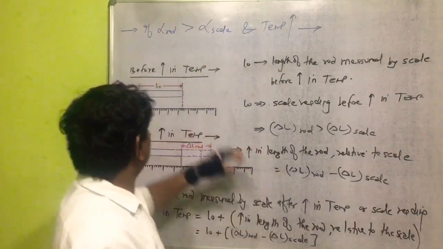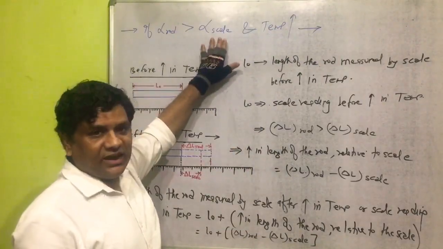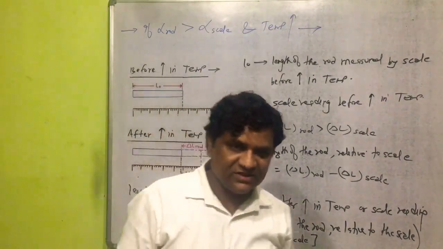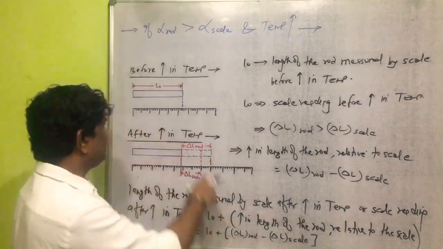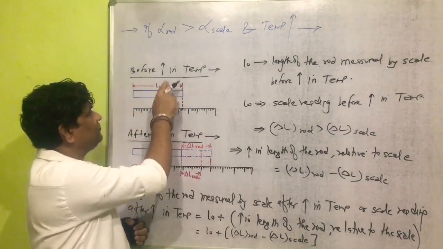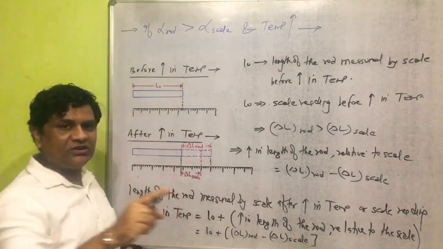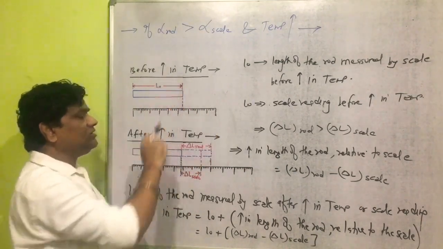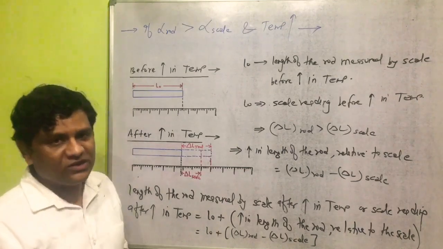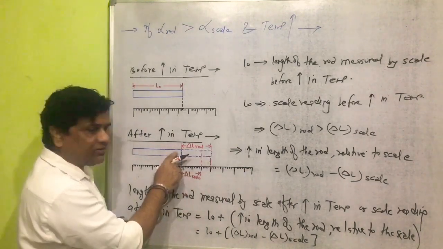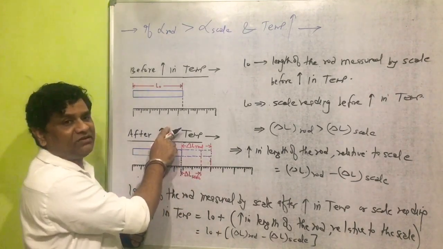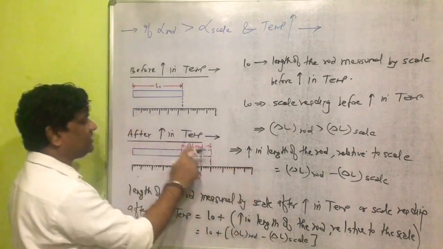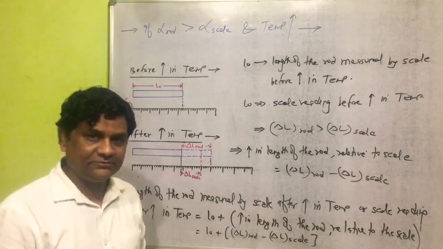Now the next condition is, if alpha of rod is greater than alpha of scale and temperature increases. Yes, you know all students here, this is the diagram of a rod before increase in temperature. This is the diagram of a scale before increase in temperature. This is the diagram of a rod after increase in temperature, and this is the diagram of a scale after increase in temperature.